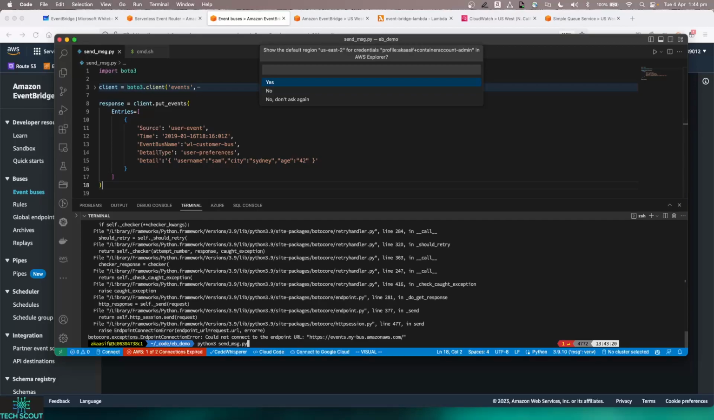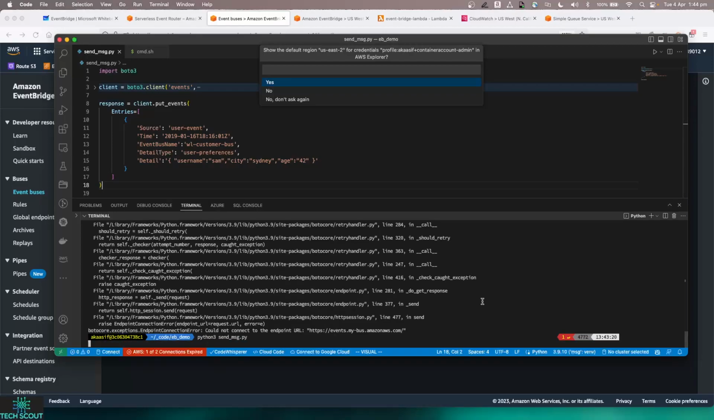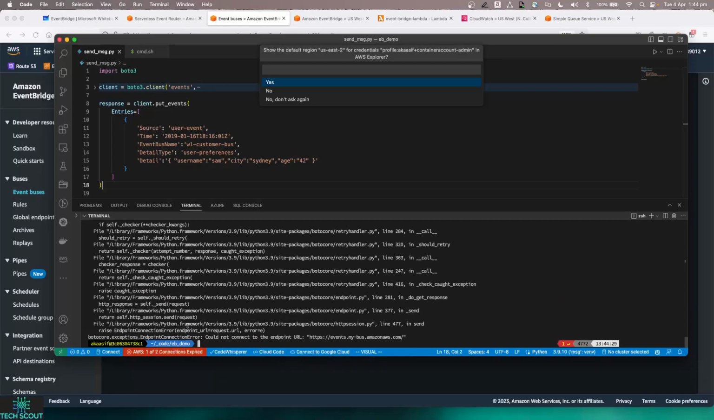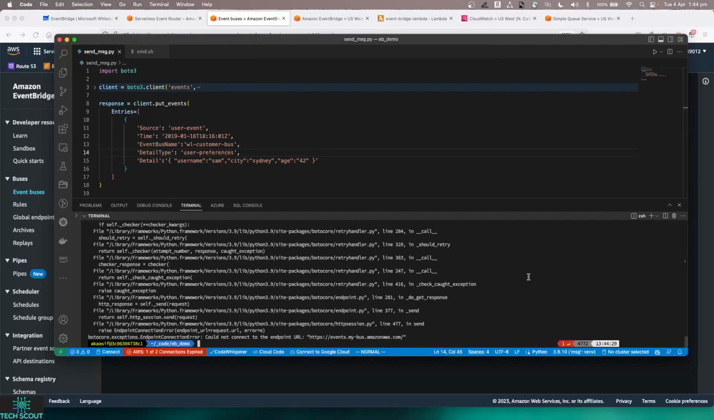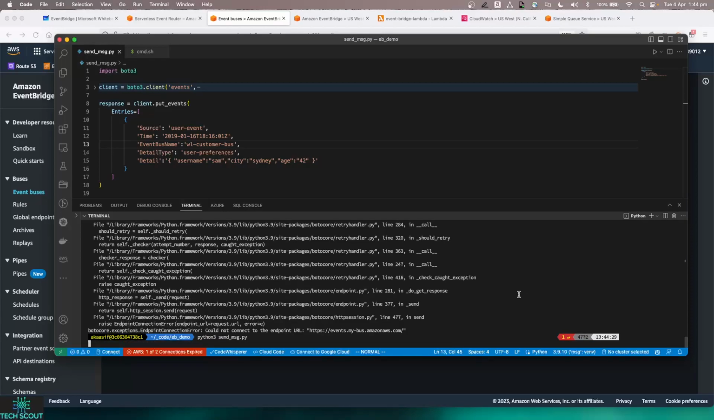And let's come over here and say send message. Hopefully that should send the message to our bus. And we have an error again, or maybe, yep, maybe that was not saved. Let's try it again. Because it says event my bus, so it's still picking the old name.